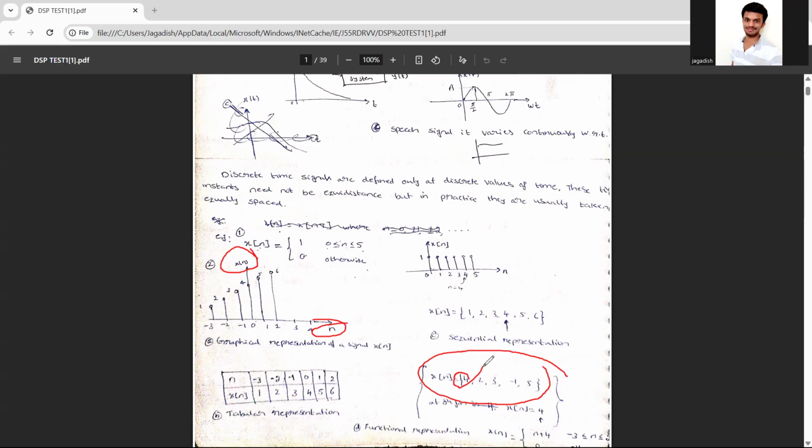If they have not mentioned anything about 0, the first position is only 0, and towards the right it will be positive, and towards the left it will be negative. So these things you have to remember. So this completes the continuous time signal and the discrete time signal.